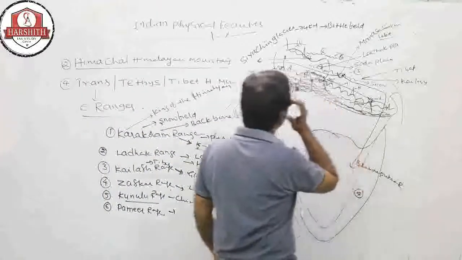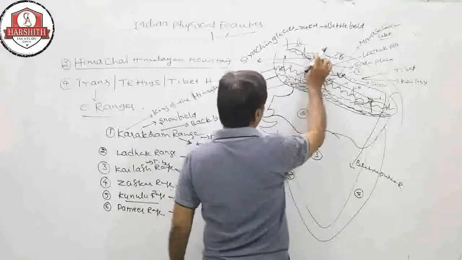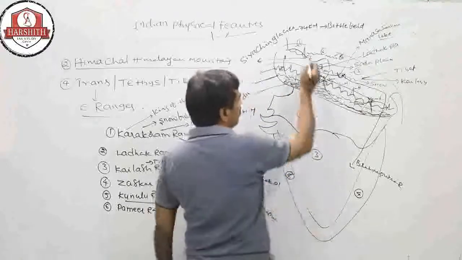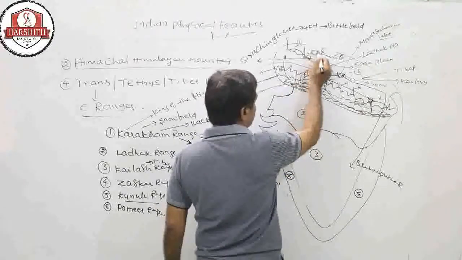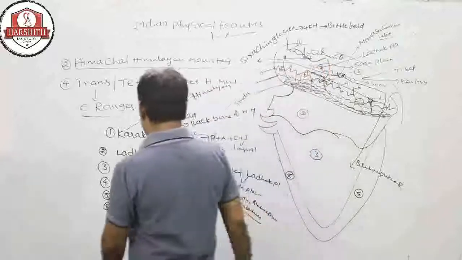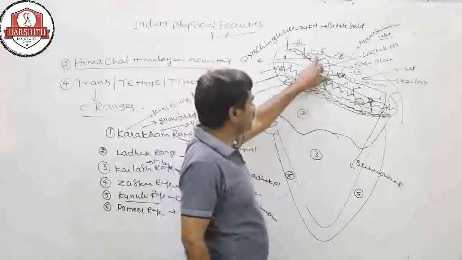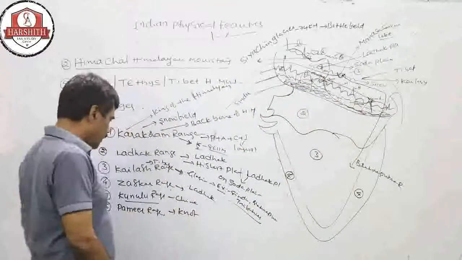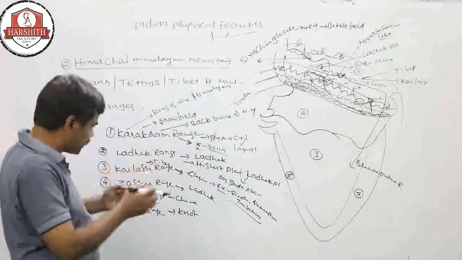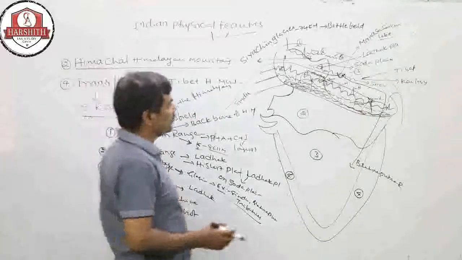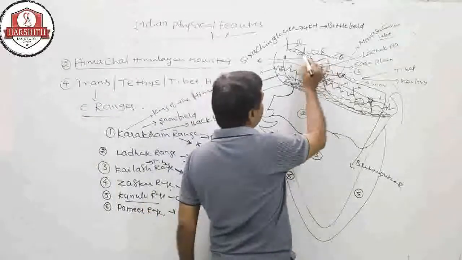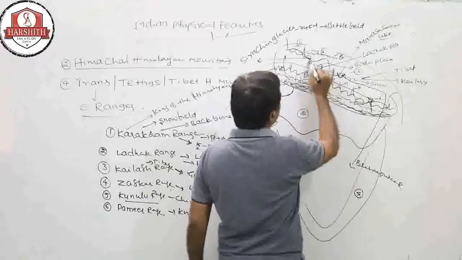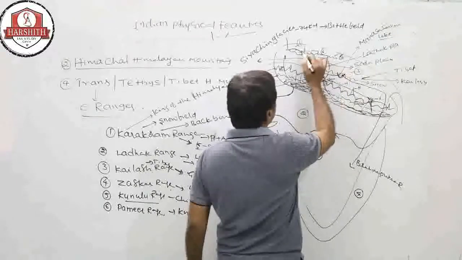Now about the Pamir range, which lies above Jammu Kashmir, meaning Ladakh, and above India. So this Ladakh range and this Pamir range look like a notch, like the Pamir, because all these ranges have their internal structure coming towards it.